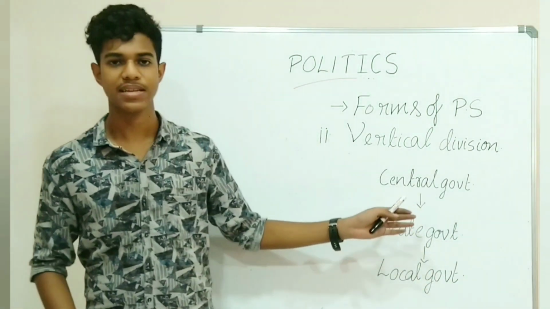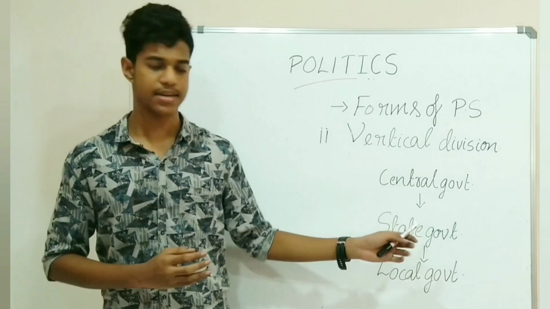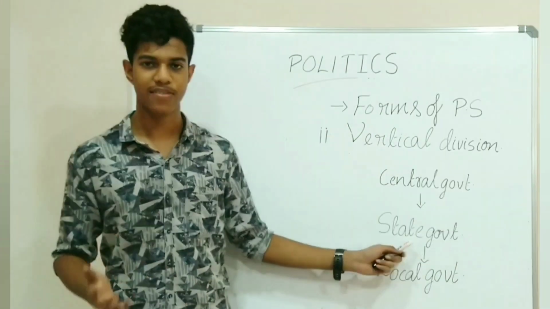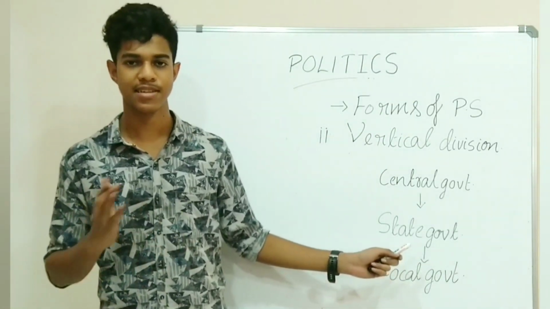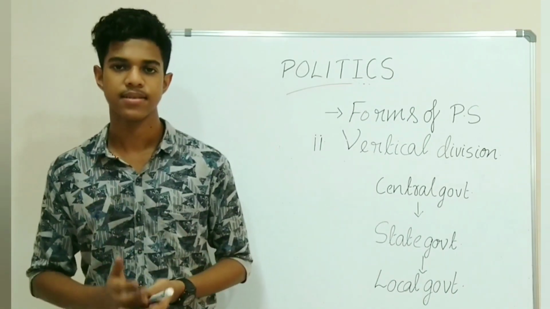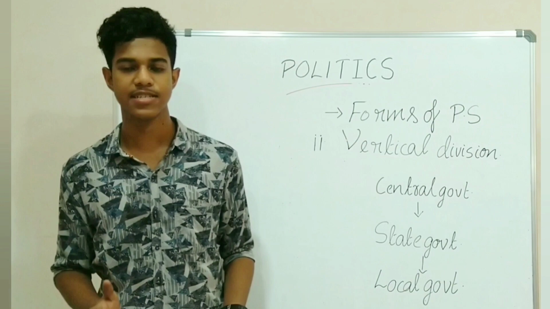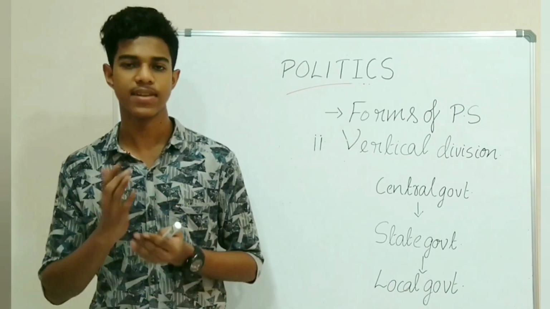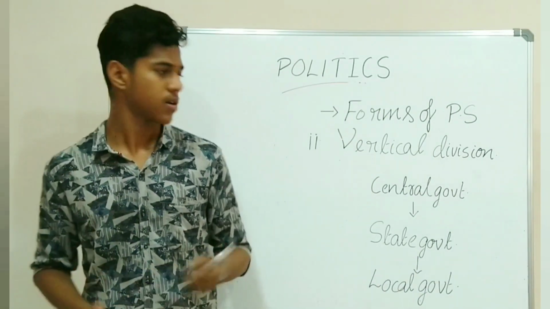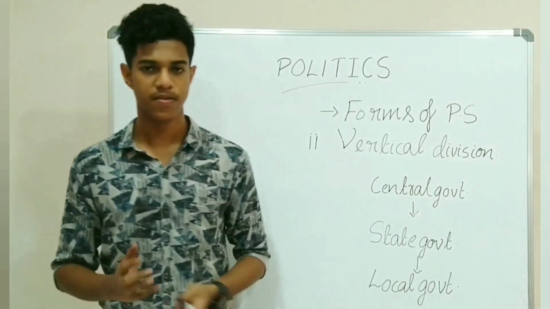The central government is a general government for the entire country. The state government looks after the day-to-day administration of the state and at last the local government looks after the day-to-day administration of local regions in our country. So it's all about vertical division of power sharing.